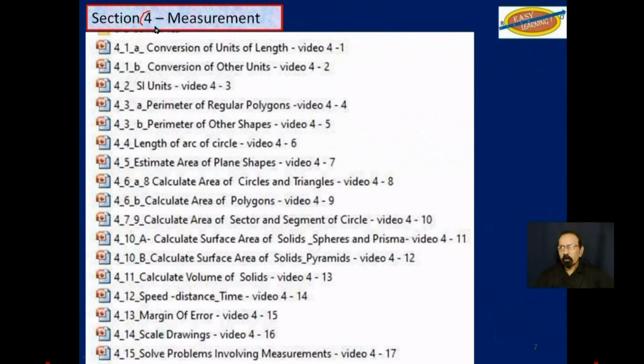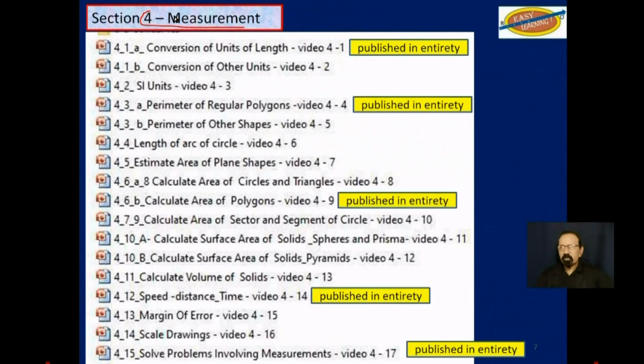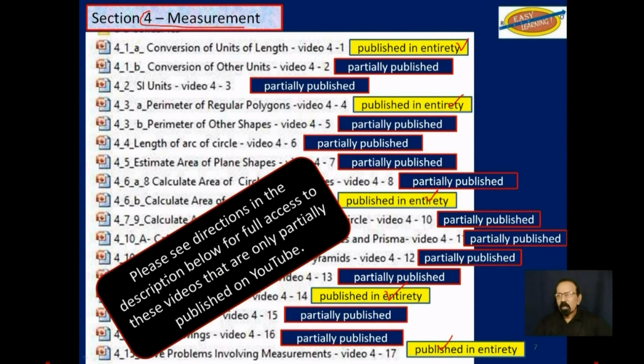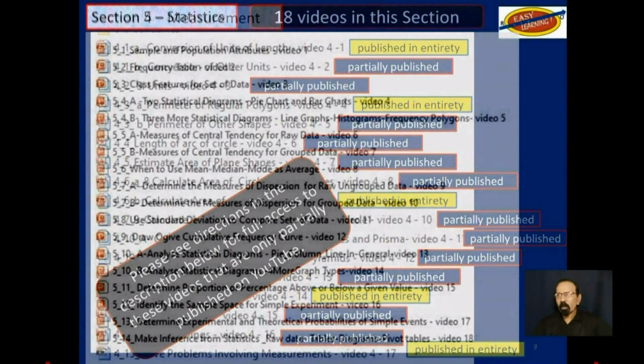Section 4, measurement. Some of these have been published on YouTube in their entirety, as indicated by these yellow boxes here. The others are only partially published on YouTube. If you would like to get full access to these that are only partially published, please see directions in the description below.